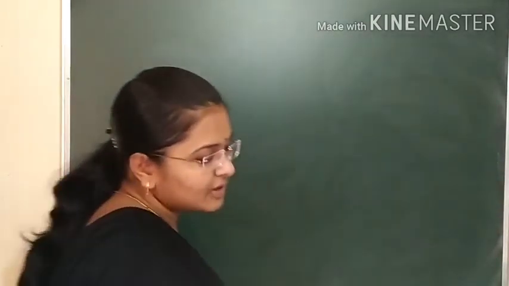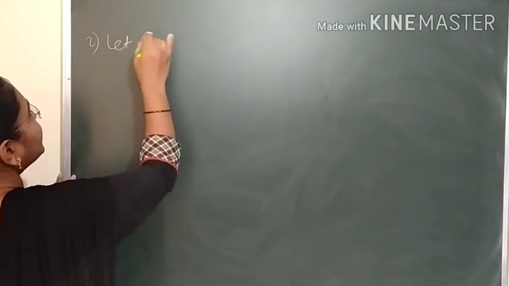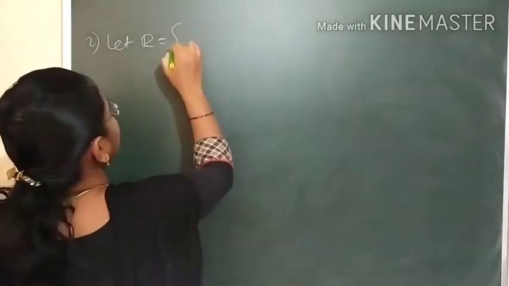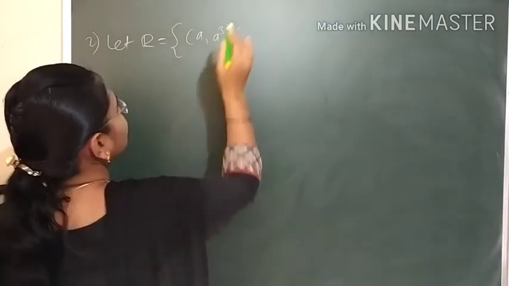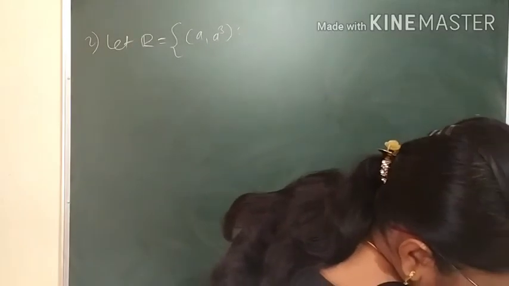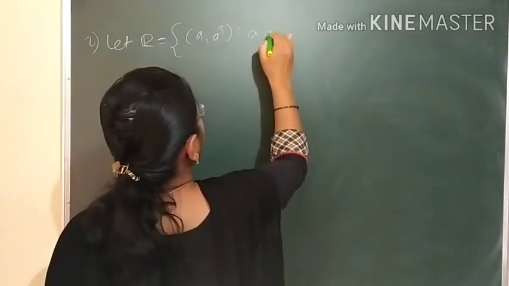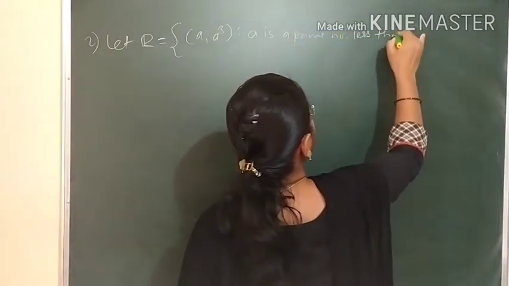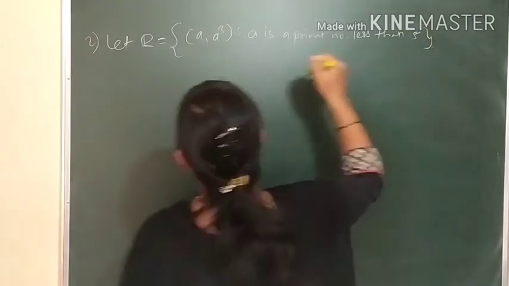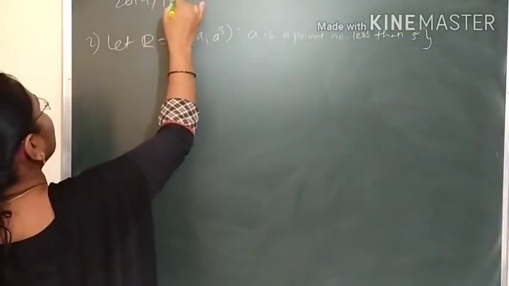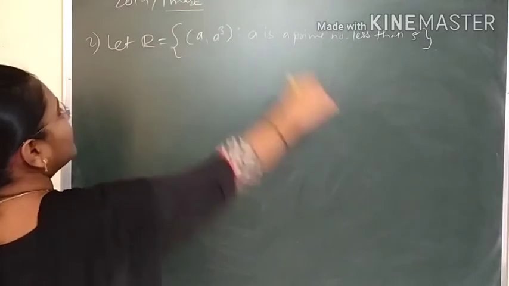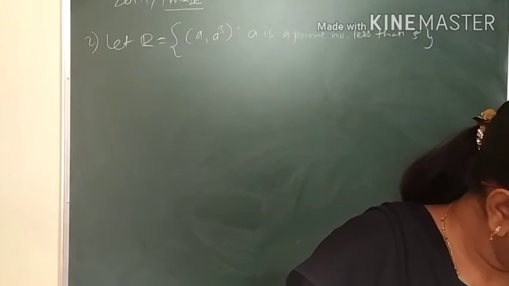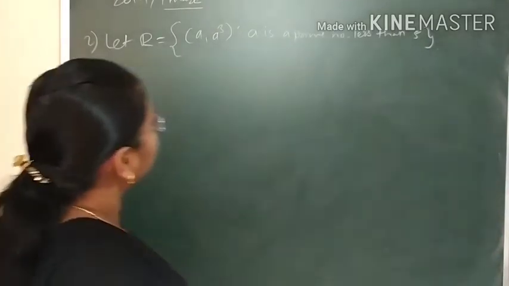Okay, so for 1 mark, second question. Let R equal the set of (A, A cube), where the condition is A is a prime number less than 5. A is a prime number less than 5. 2014, 1 mark, and important for JEE also. Be a relation.